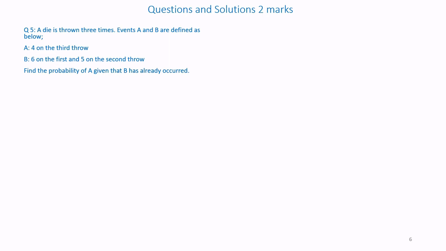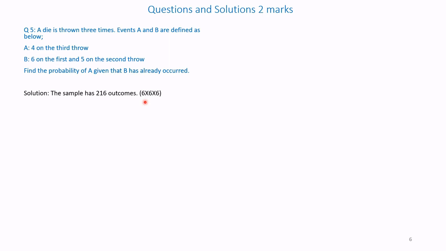That is, we are required to find the probability of A, given that B has occurred: 6 on first throw and 5 on the second throw. Let us solve it.